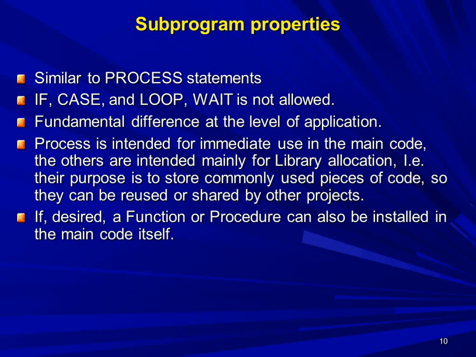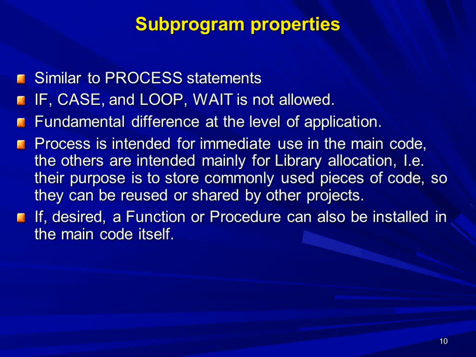The fundamental difference of the subprogram is at the level of applications, meaning where we can use the subprogram depends on applications. Here, process is intended for immediate use in the main code and others are intended mainly for library applications.